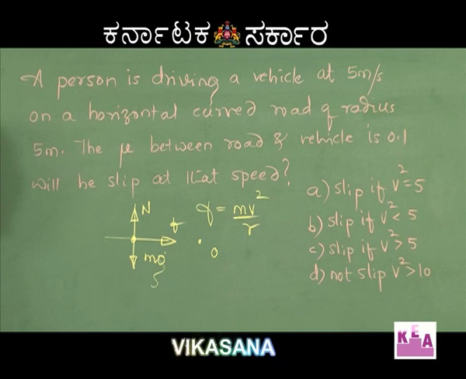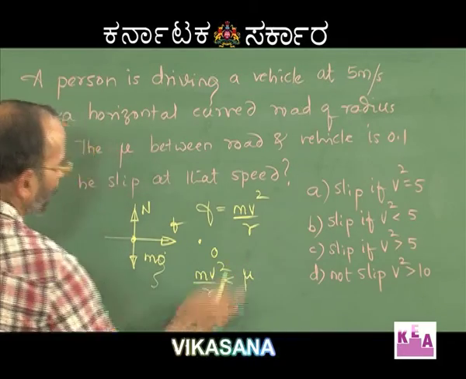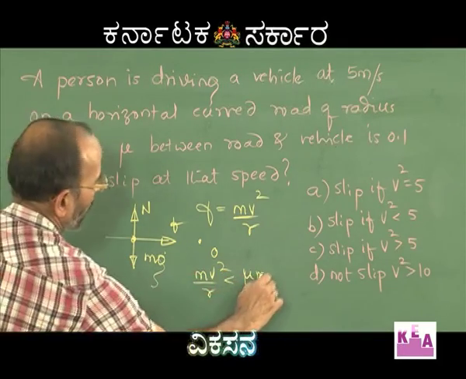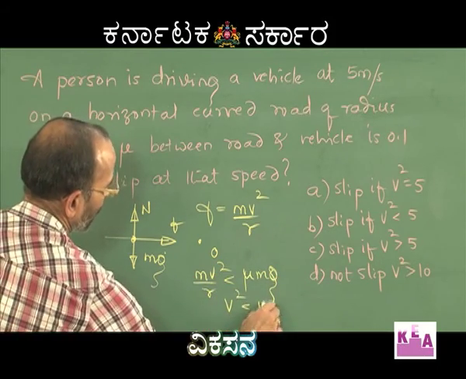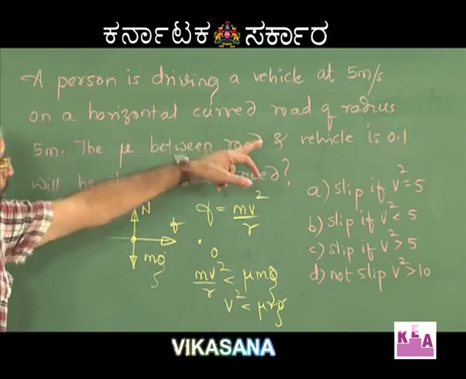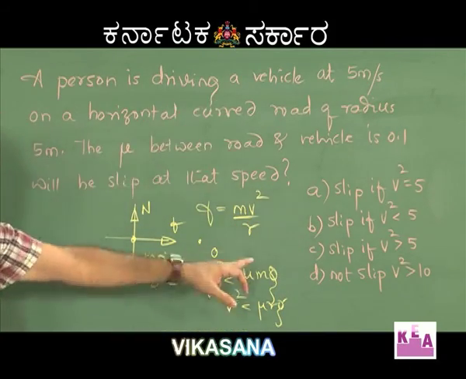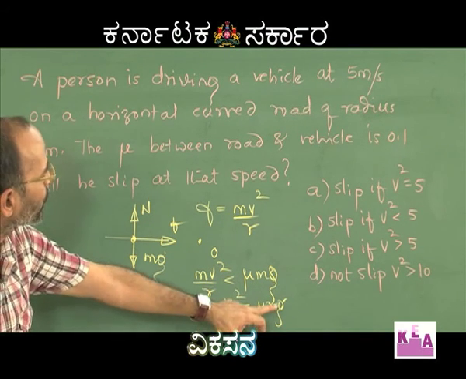Therefore, you can write mv square by r should be less than mu into N, and N is mg. So, m gets cancelled. So, v square should be less than mu r g. Look at the value of mu, it is given to be 0.1, r is given to be 5, and g is given to be say 10.